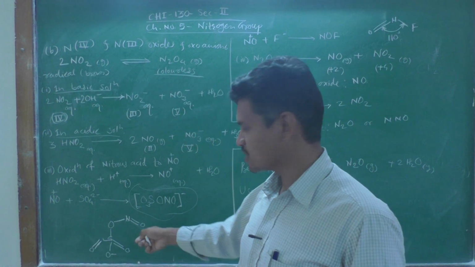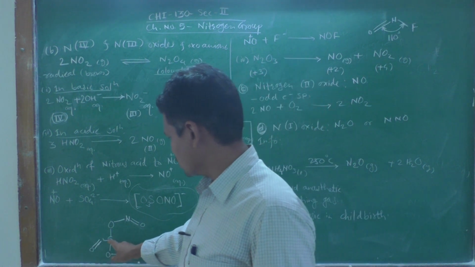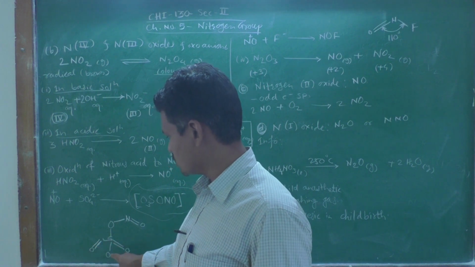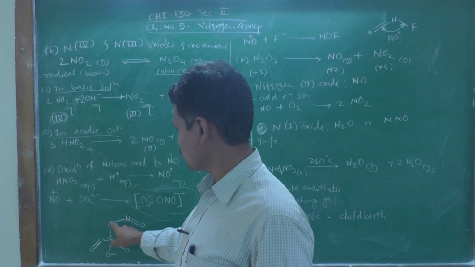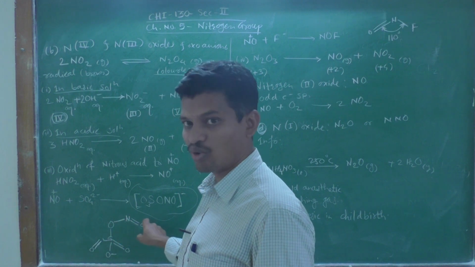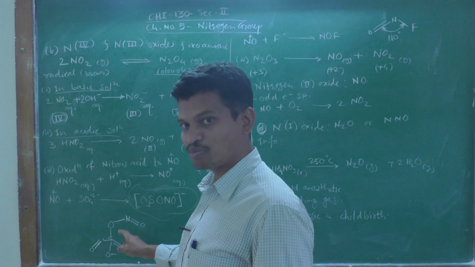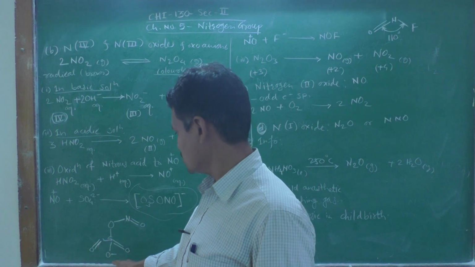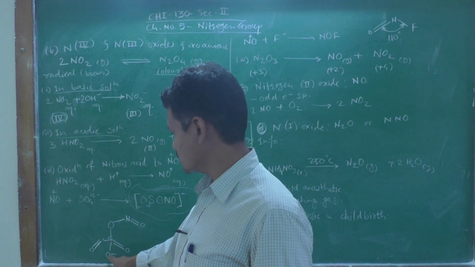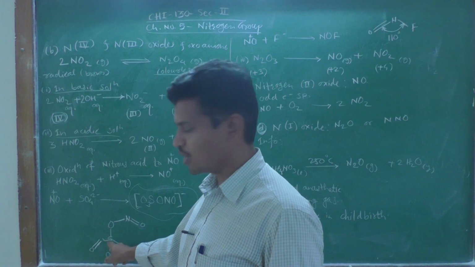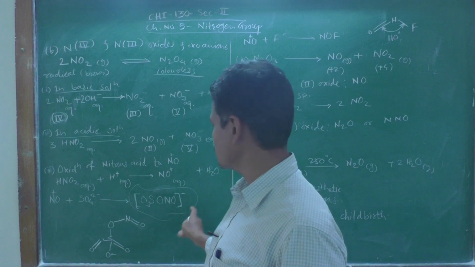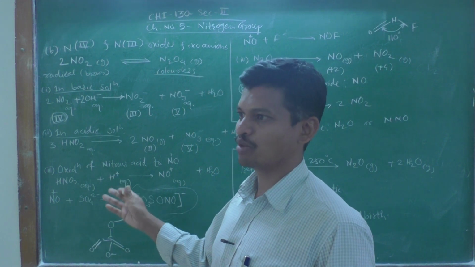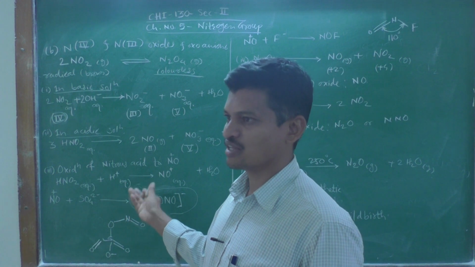The structure of that complex anion is shown here: sulfur, double bond oxygen, single bond oxygen minus, single bond oxygen and NO group. One negative charge is present on this complex anion and it is present exactly on the oxygen atom, because it is singly bonded to sulfur. That is why we call it a complex anion. This is the reaction between nitrosonium ion and sulfate ion.